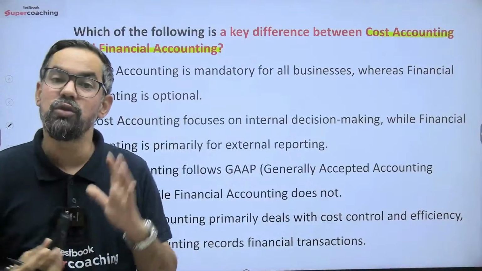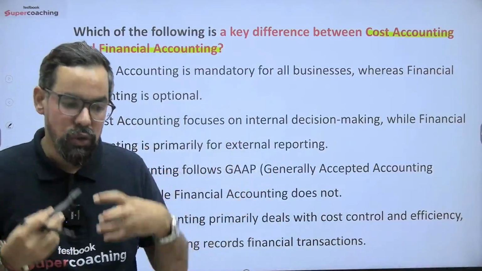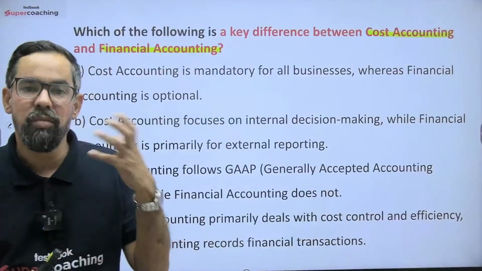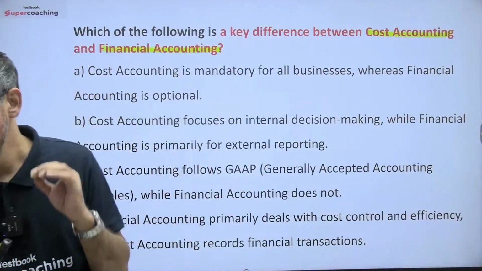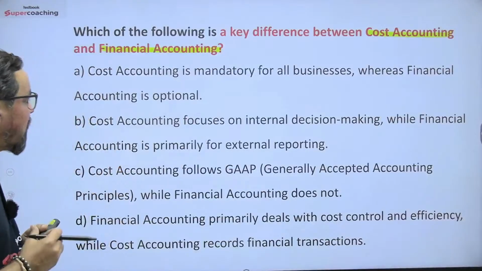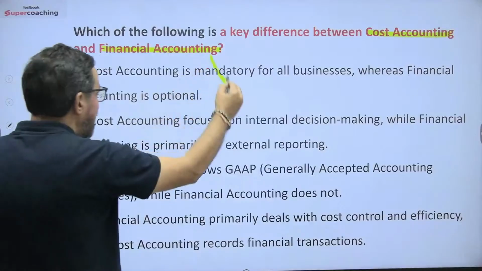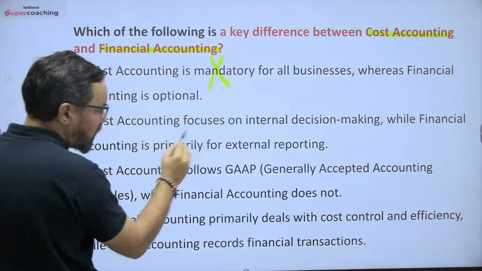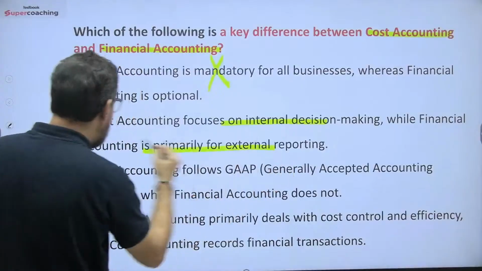When it comes to cost accounting, you do not have to disclose it. It is used for internal purposes, majorly by managers to make decisions about their product and service costs. Is cost accounting mandatory for all businesses? No, there is as such no mandate. So wrong. Cost accounting focuses on internal decision making, while financial accounting is primarily for external reporting.